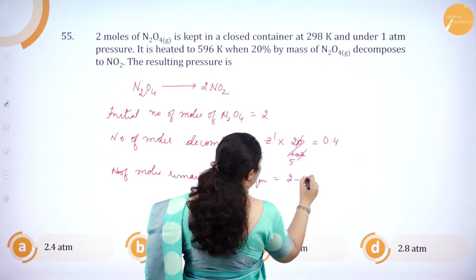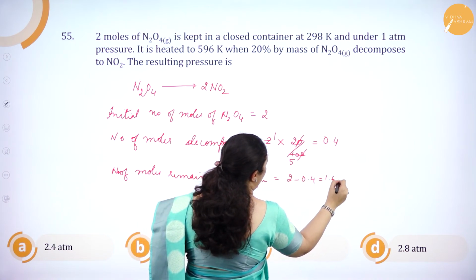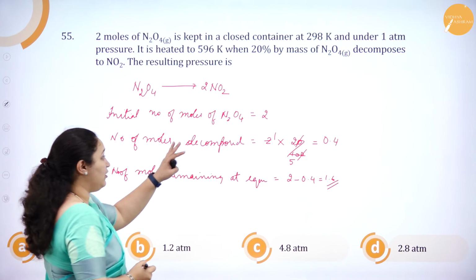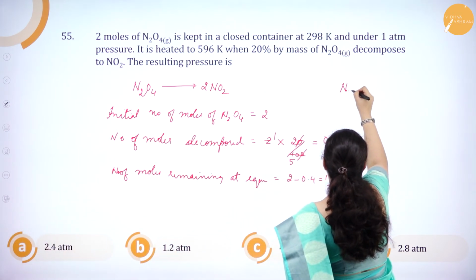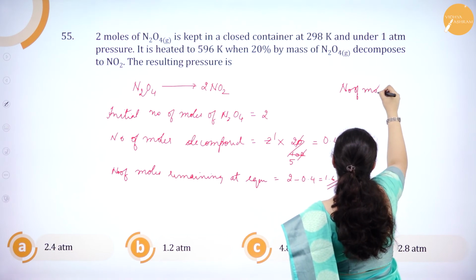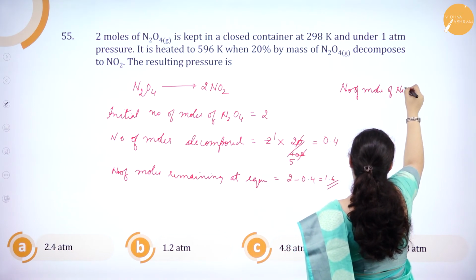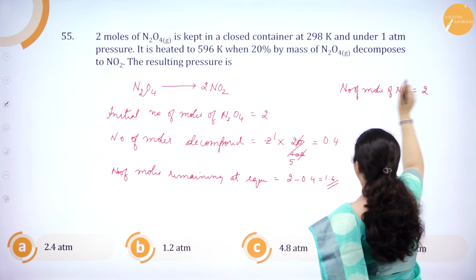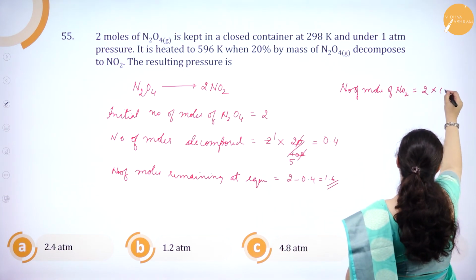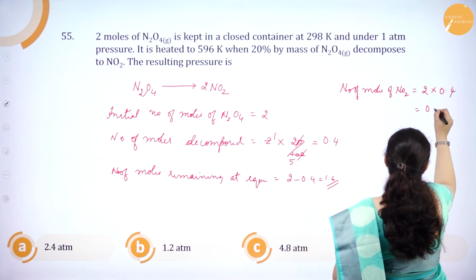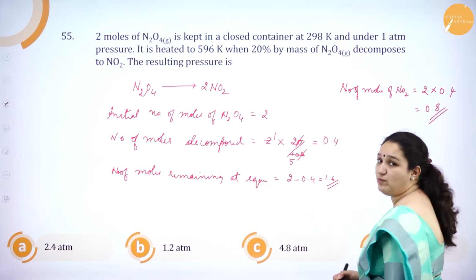It is 2 minus 0.4, which is 1.6. Okay, that is for N2O4. Now what about NO2? Number of moles of NO2 which is formed: 2 into how much decomposed? 0.4. So 0.8 moles is formed.